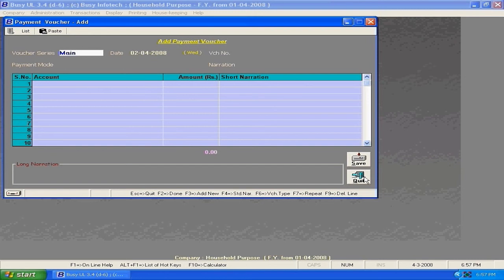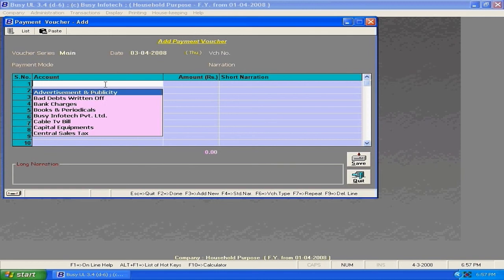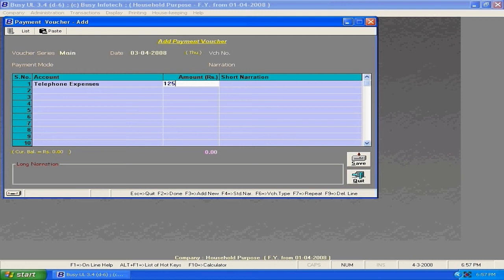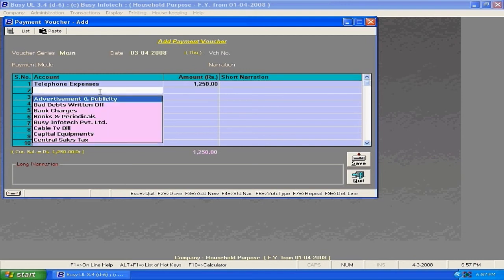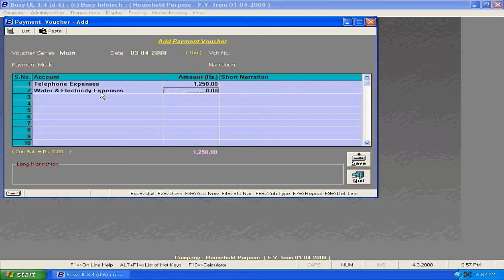Now I am going to create another payment, telephone expenses, which are given by default. Now I am trying to enter the electricity bill expense, and these accounts can also be found.